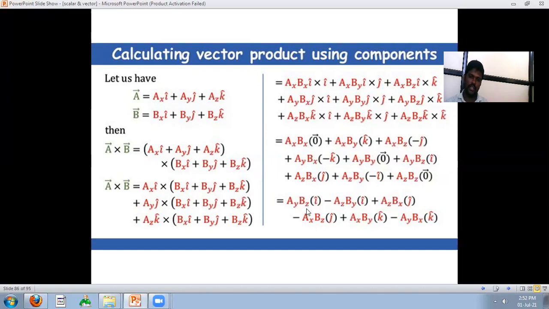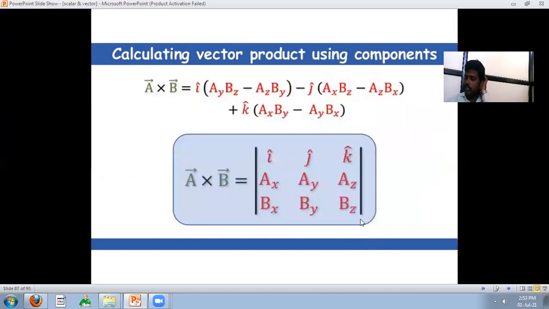That's az ay bz i cap, az by i cap, az bx j cap minus ax bz j cap, ax by k cap minus ay bx k cap. Then the next one, i cap is common: i cap (ay bz minus az by), minus j cap (ax bz minus az bx), plus k cap (ax by minus ay bx). That is a cross b bar.